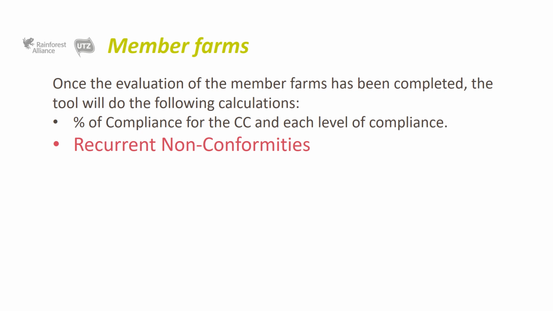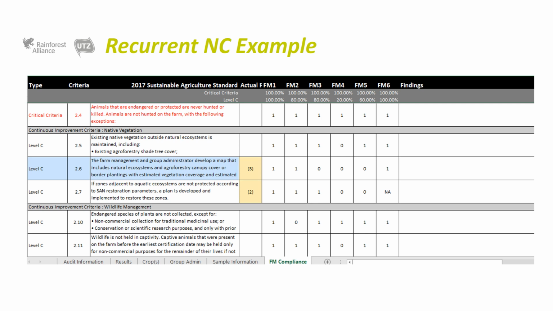It will identify recurring nonconformities in the event that 20% or more of the sample farms present a nonconformity under the same criteria. As we can see in the example for criterion 2.6, of a total of 6 farms in the sample, 3 present a nonconformity, representing 50% of the sample.